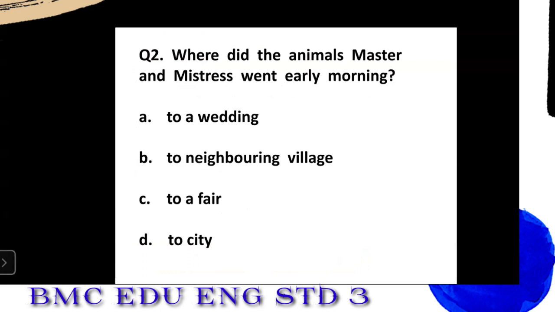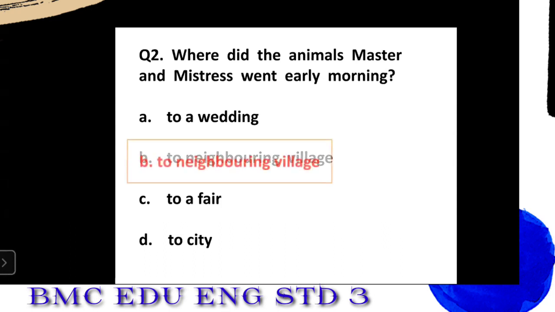Option A. To a wedding. B. To the neighboring village. C. To a fair. D. To the city. Now remember what was told by the cow in the play. Where did the animal's master and mistress go early in the morning? Yes, very, very good. Intelligent student. To the neighboring village. They went to a neighboring village, right?